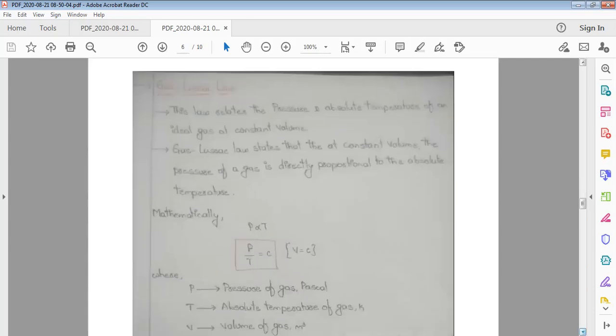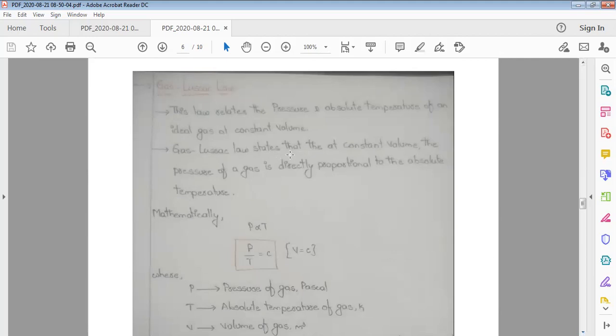And the next law is Gay-Lussac's law. From the ideal gas equation, we represent PV is equal to mRT. This law relates the pressure and absolute temperature of an ideal gas at a constant volume. So here volume remains constant, and the two parameters varying are pressure and temperature, while the number of moles and the universal gas constant remain constant.